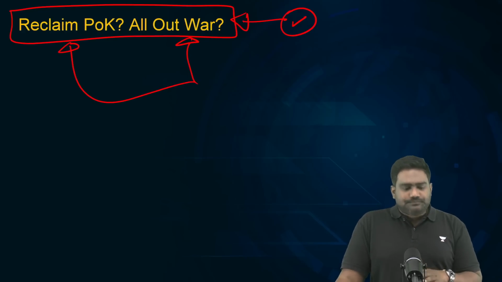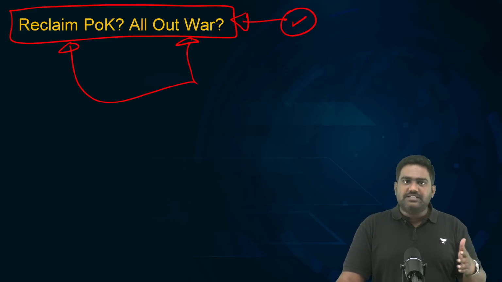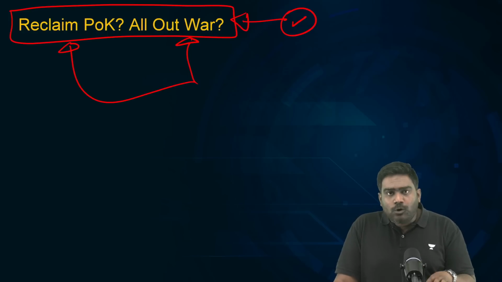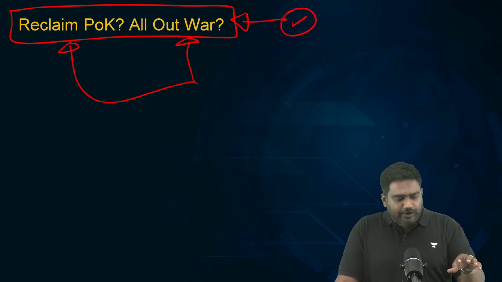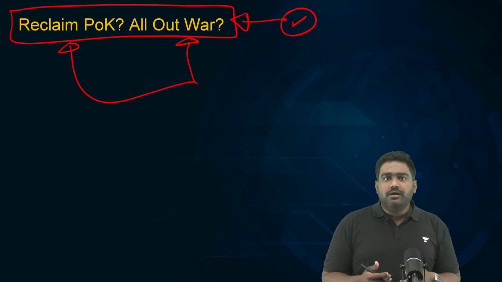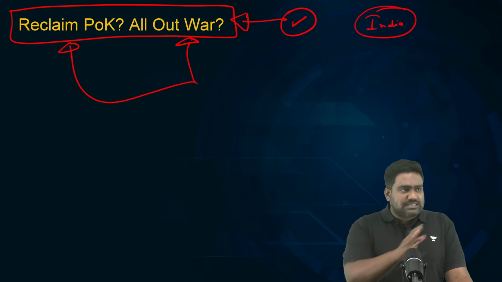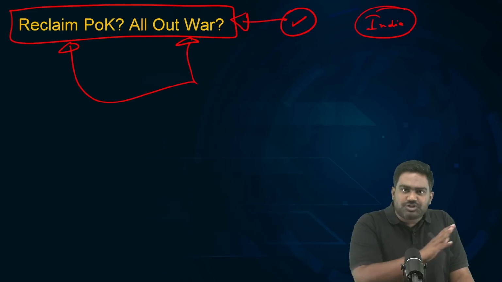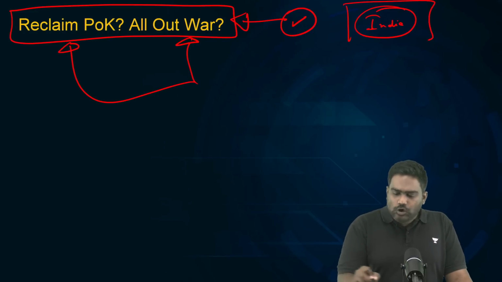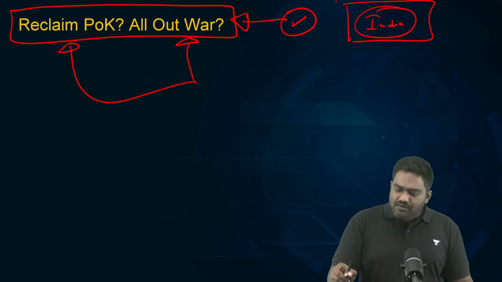Now, see, please understand, I have nothing against the approach that India has taken right now. We all agree, right, that India has taken the right decision to deliver calibrated hits against Pakistan. But pushing for an all-out war or pushing for, let's say, a conflict over POK would be an unnecessary escalation for India, which is completely avoidable. Because, see, don't forget, this is a war that we don't want to be dragged into. Pakistan is a distraction, it's a rogue country, it's an irrational actor. India is an emerging global power. Our ambitions are different. We want to be a global power, an economic powerhouse.